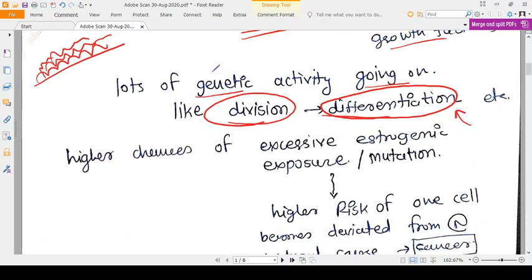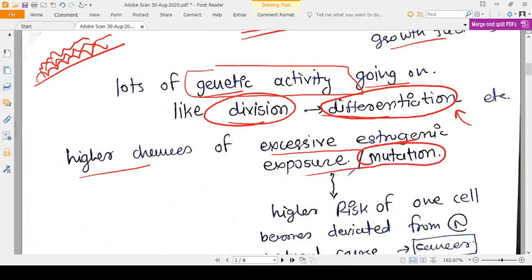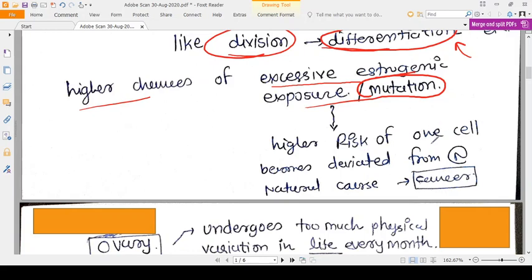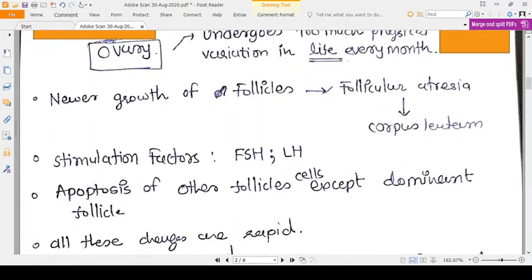So with this higher genetic activity, we have higher chances of excessive exposure to estrogen and thereby genetic mutation. There is a higher risk of one cell deviating from the normal natural course of cells, that is division, differentiation and die. Now some cells have some amount of genetic mutation at that level that it will be converted into a cancer cell. The same occurs with the ovary.